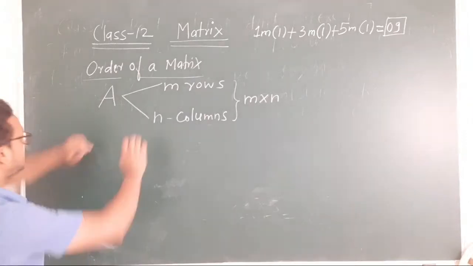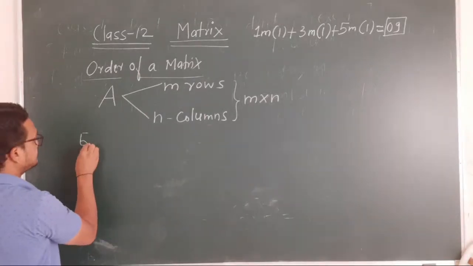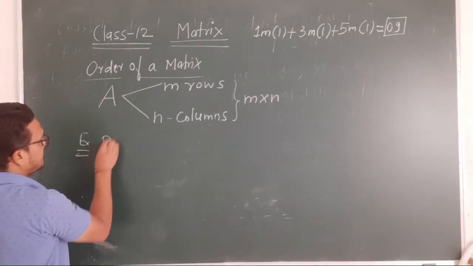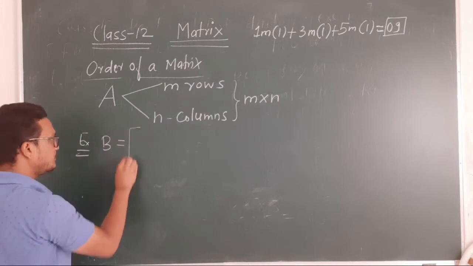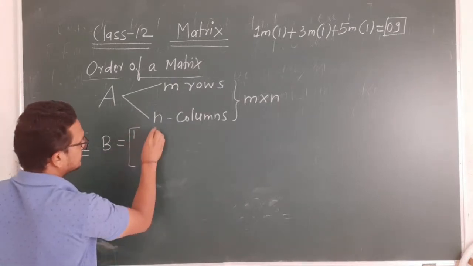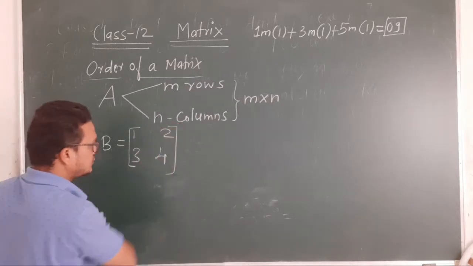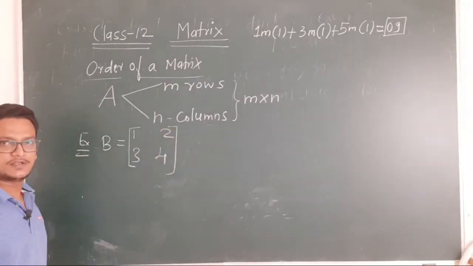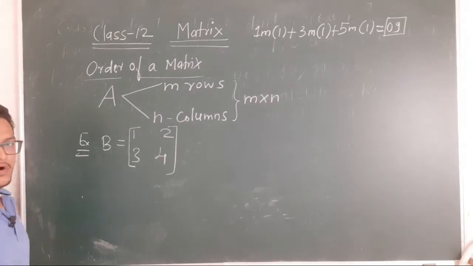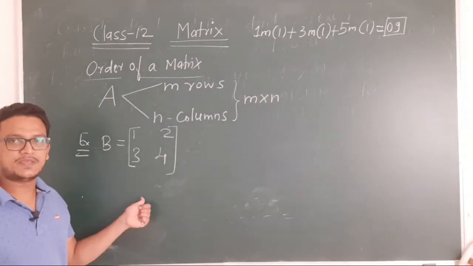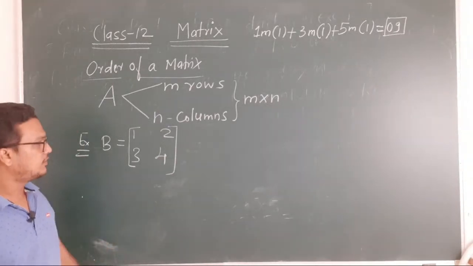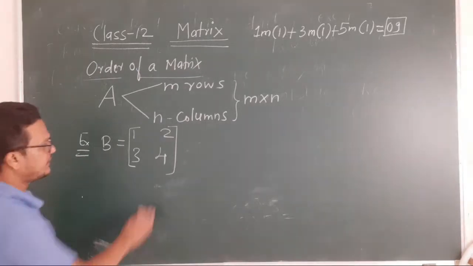Okay, then let me write some examples here. Suppose I take matrix B equals 1 2 3 4. Now you have to write the order of the matrix B. What will be the order here?